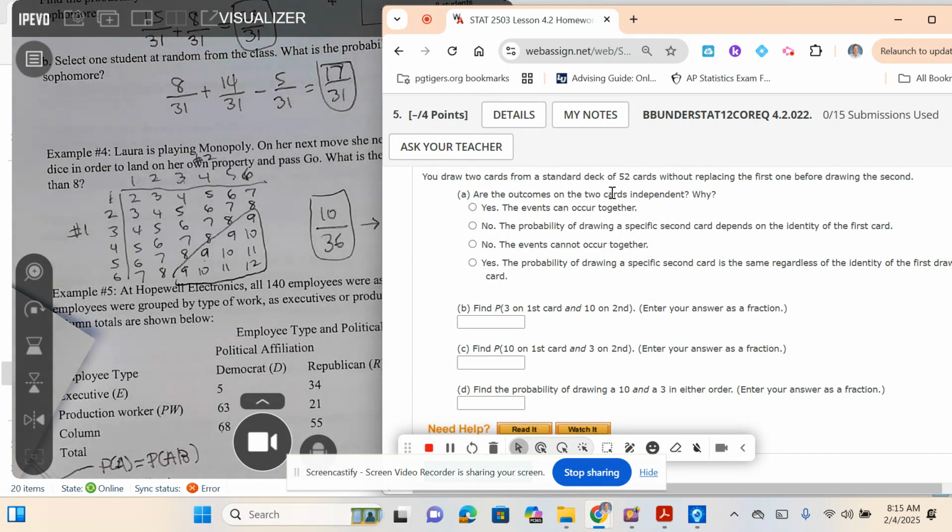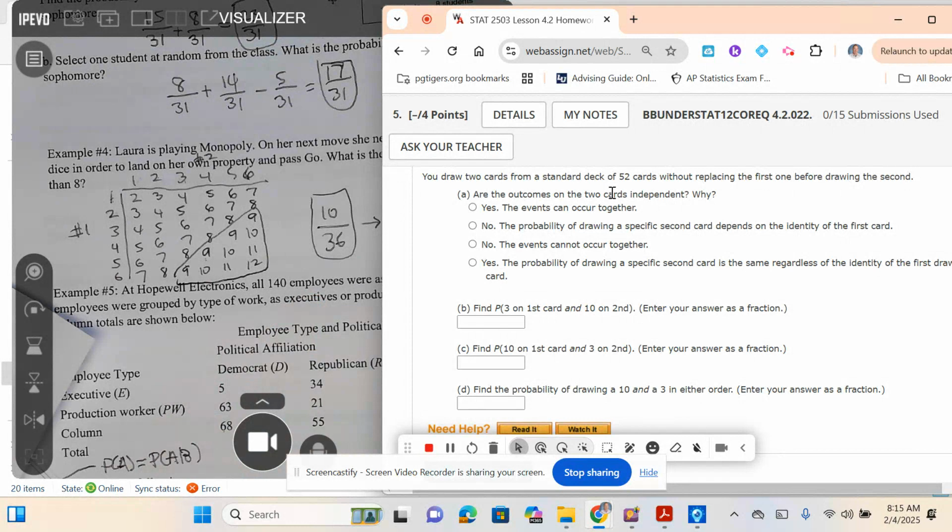So let's think about this. If I draw a 3 of clubs, and I don't put it back in the deck, would that have an impact on what my probability would be for the next card if I take one out? Yes, it does, because I'm not putting it back in there. So these are not independent, because the probability of drawing a specific second card depends on the identity of the first card. If I'm wanting to know the probability of getting a club, it's going to be impacted by whether that first card was a club or not.